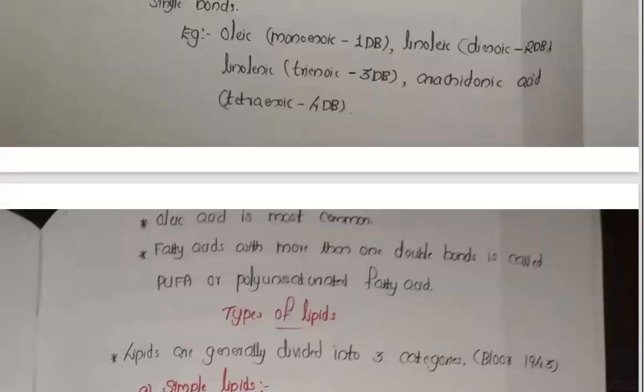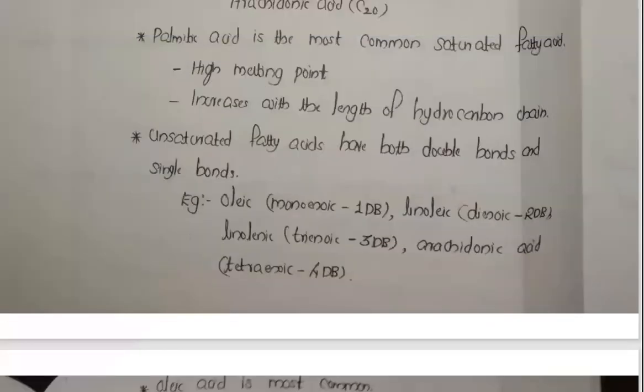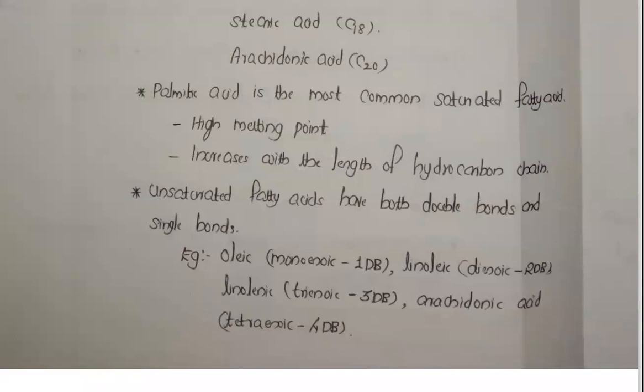Palmitic acid is the most commonly used one, isn't it? Most common saturated fatty acid is palmitic acid. It has a high melting point, which increases with the length of the hydrocarbon chain.